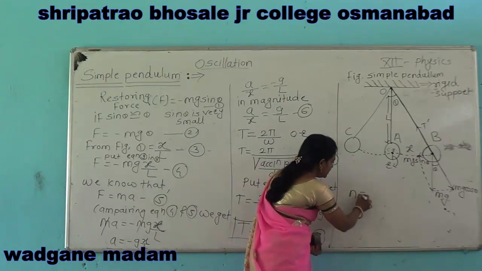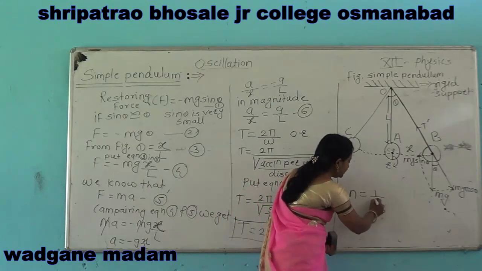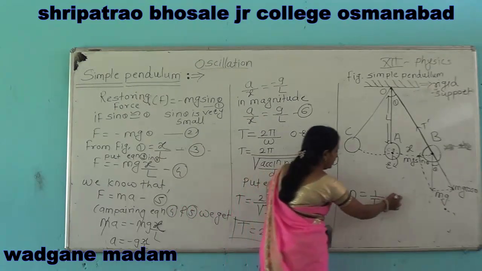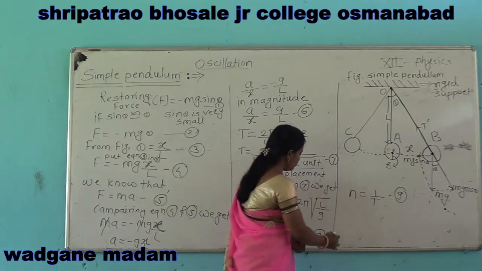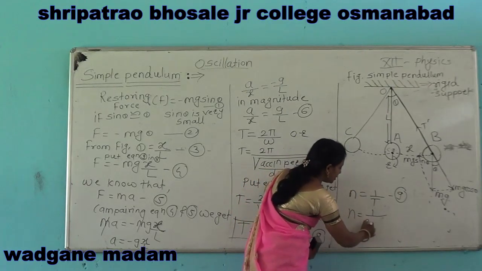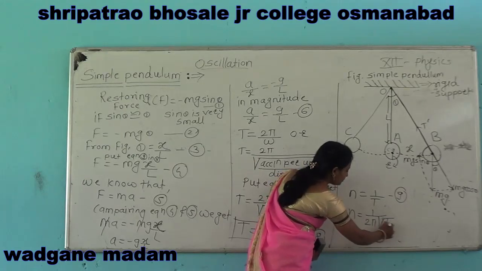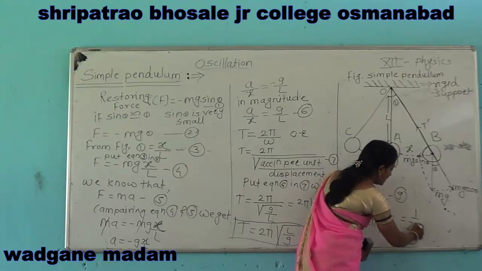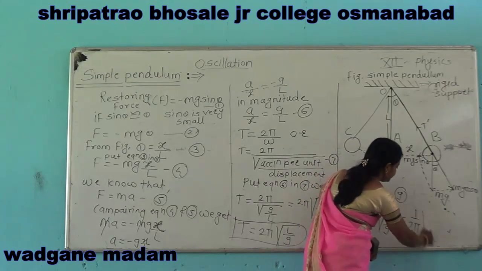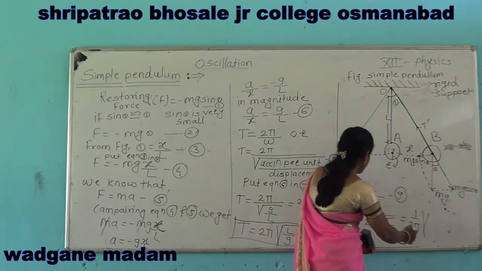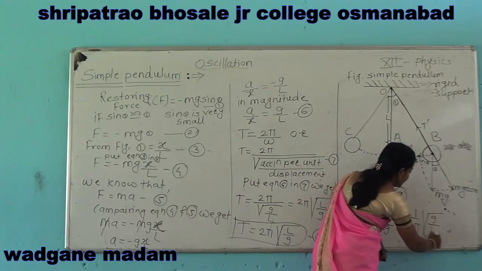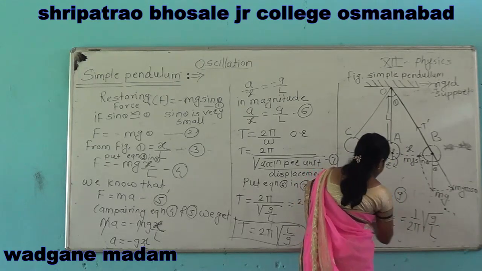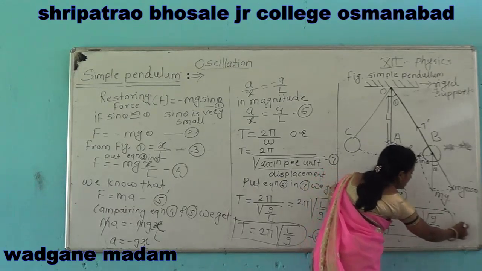Therefore, we can write n is equal to 1 by T. By putting this value of equation 8 in 9, we get n is equal to 1 divided by 2 pi square root of L by g, that is, 1 by 2 pi square root of g by L. Say this equation number 10.